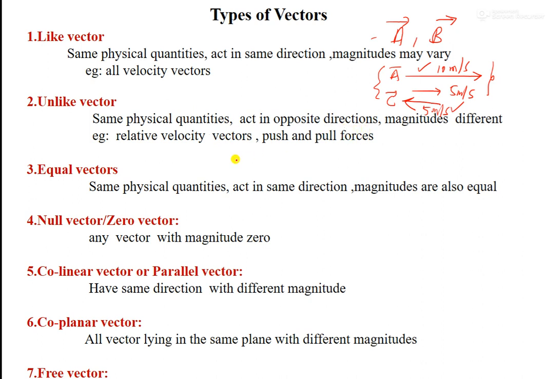Equal vectors means the same physical quantity: suppose there are two vectors A and B with the same direction and they are equal, like 10 and 10, then they are called equal vectors.